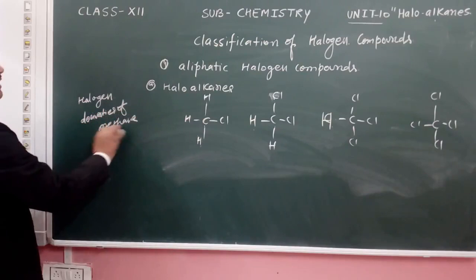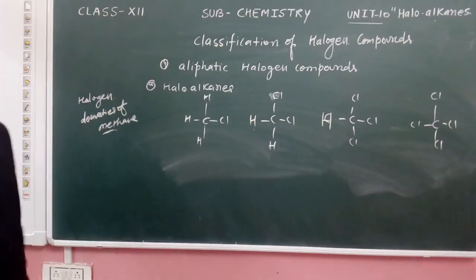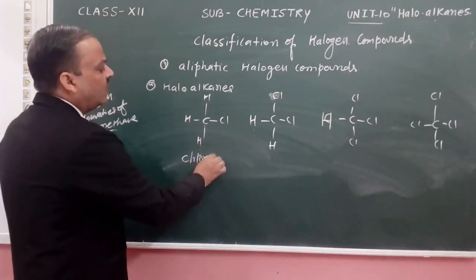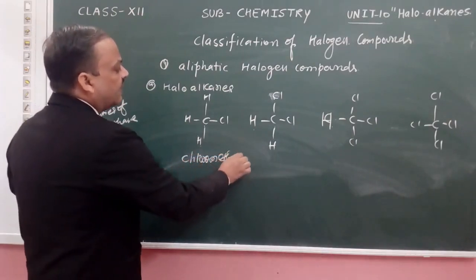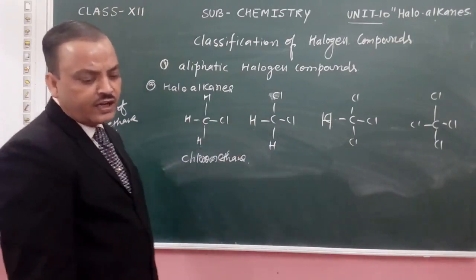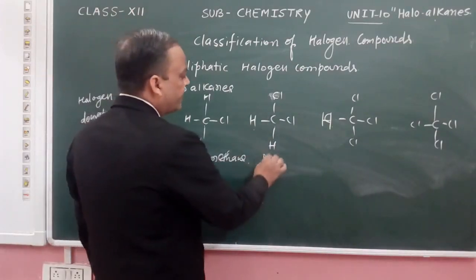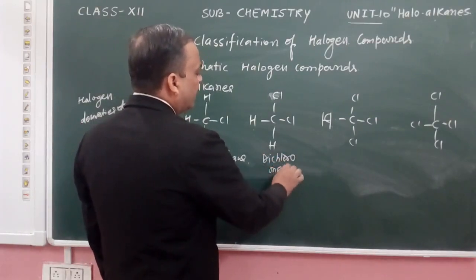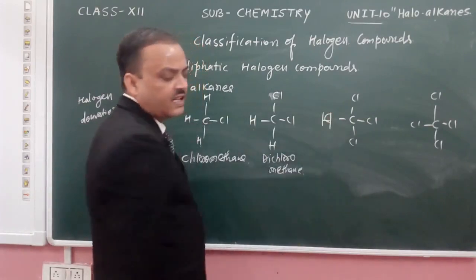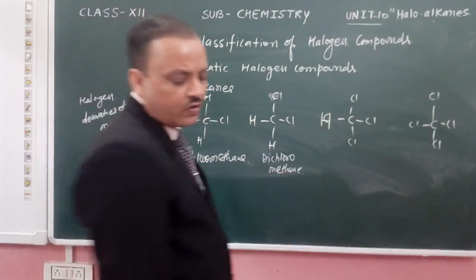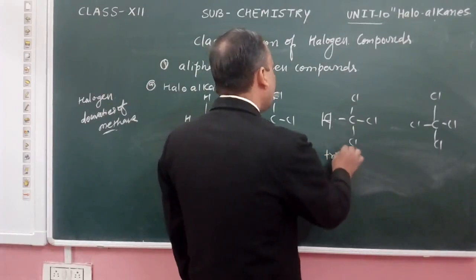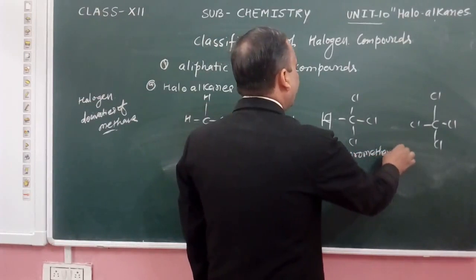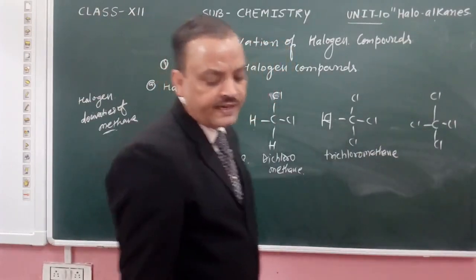The name of the first is chloromethane, the second is dichloromethane, then trichloromethane, and tetrachloromethane.